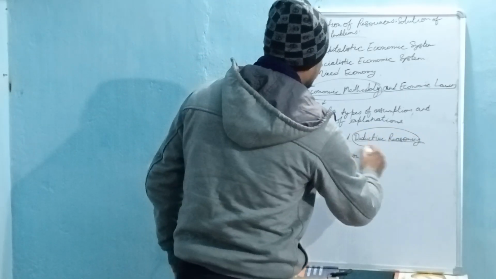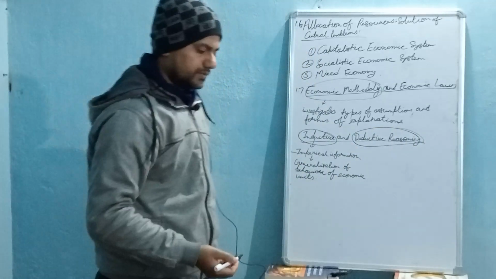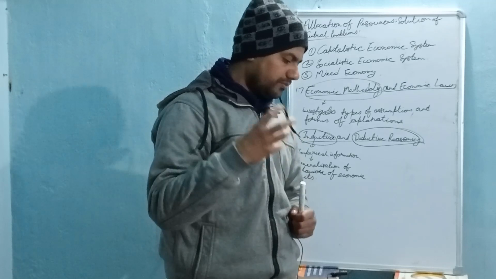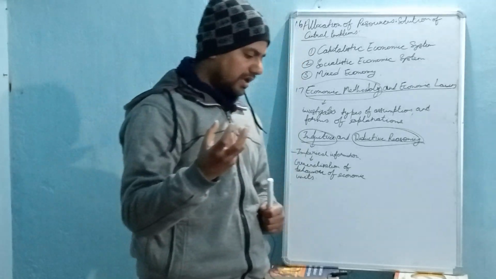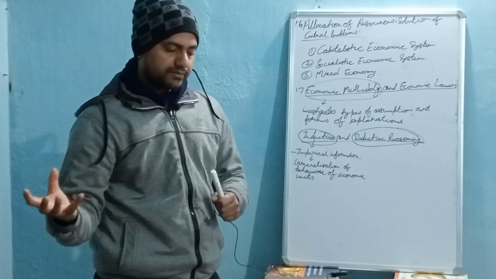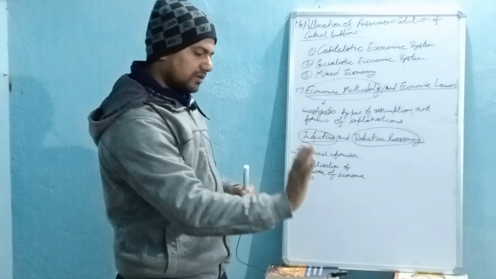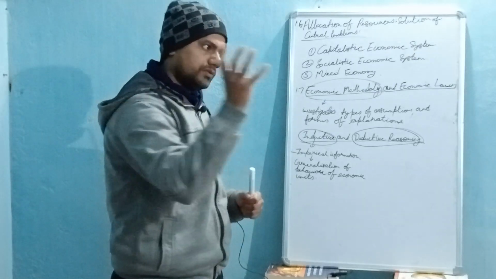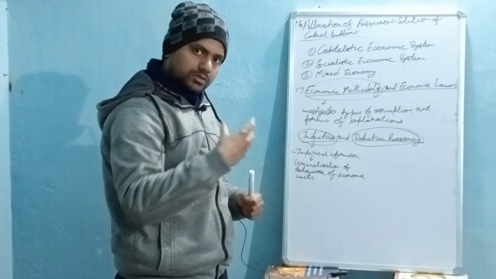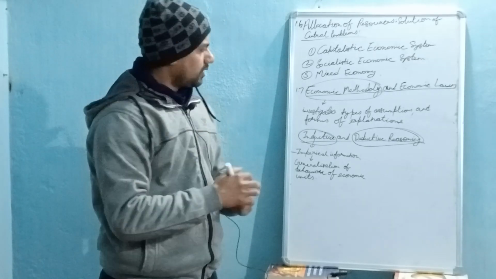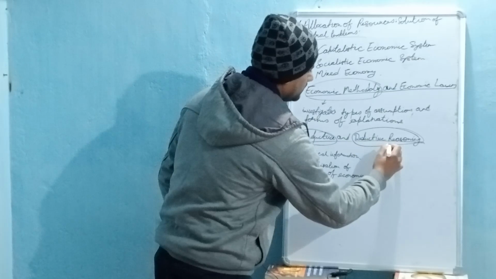And in case of deductive reasoning, what do we do? First of all, a law is stated, and then we see what different kinds of activities can fit into that law and are explained by using it. If I write it, it will be better.